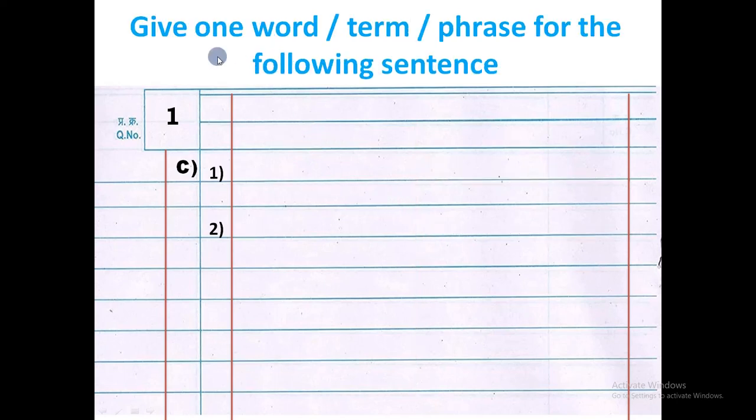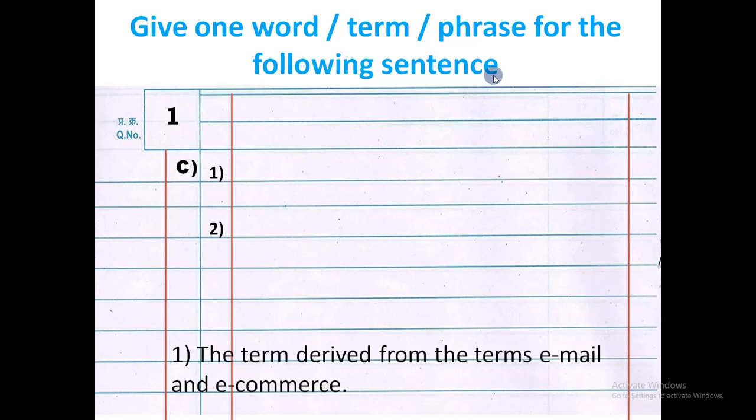Suppose the question is like give one word, term, phrase for the following sentence. If this question is asked, then how to write? Suppose the question is the term derived from the terms email and e-commerce. Here in the answer sheet you are not supposed to write the question. Just write your answer here. The correct answer is e-business. So you will be writing only the answer for such type of MCQ.